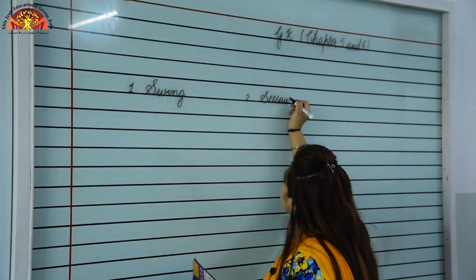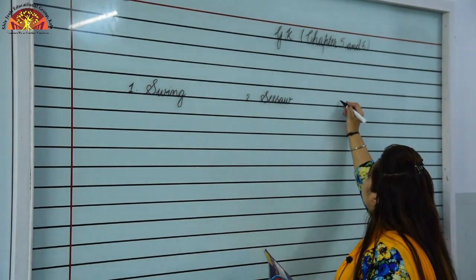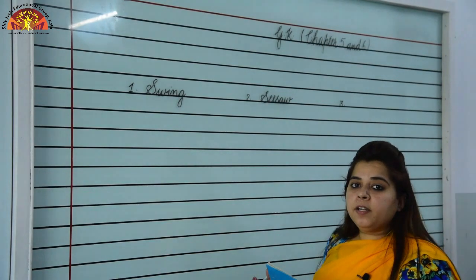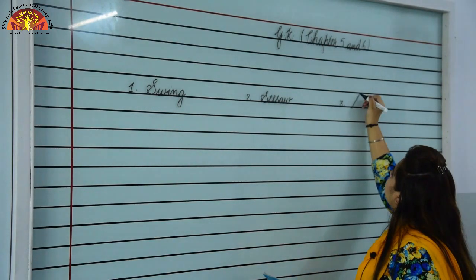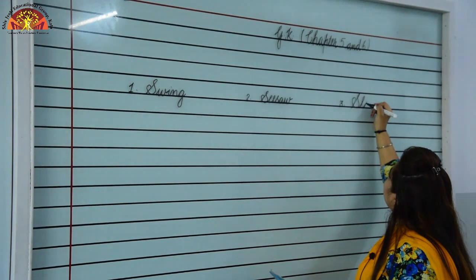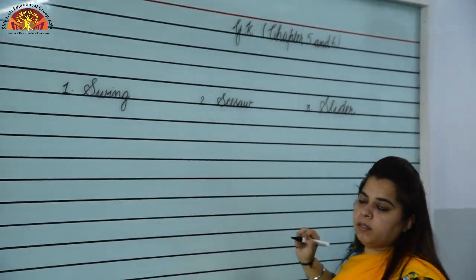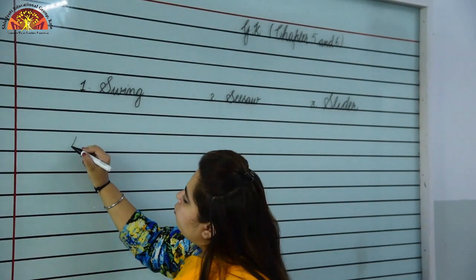S-E-E-S-A-W, seesaw. Now next, third picture. The third picture is of slider. S-L-I-D-E-R, slider.